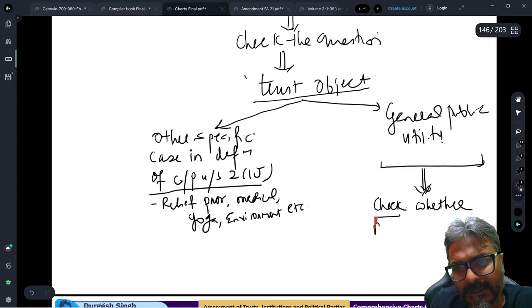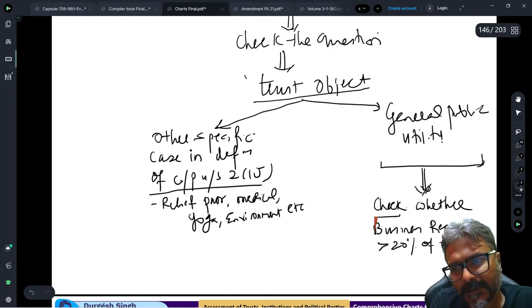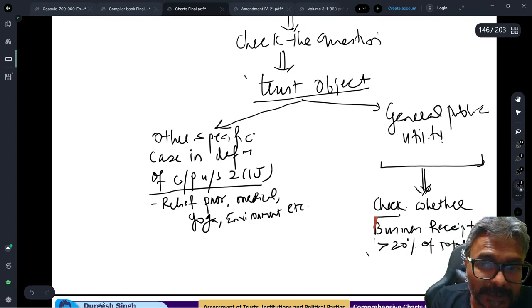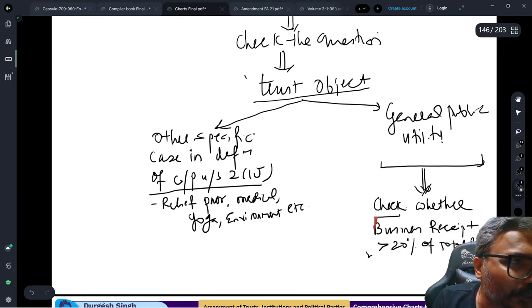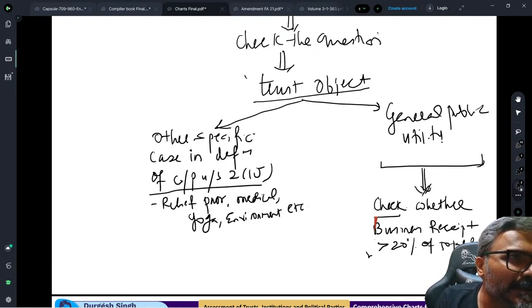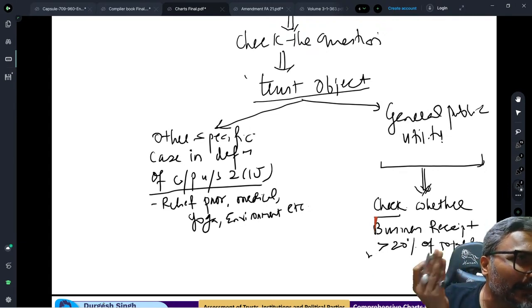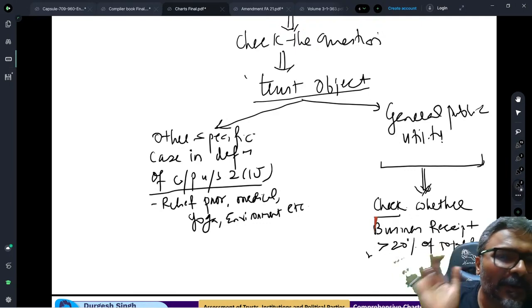the business receipts exceed 20% of the total receipts. Because if they do, then in this question the trust will lose it and will never be considered as charitable purpose. And if it is never considered as charitable purpose, all that section 11 exemption that we are talking about will go, it will fizzle out.